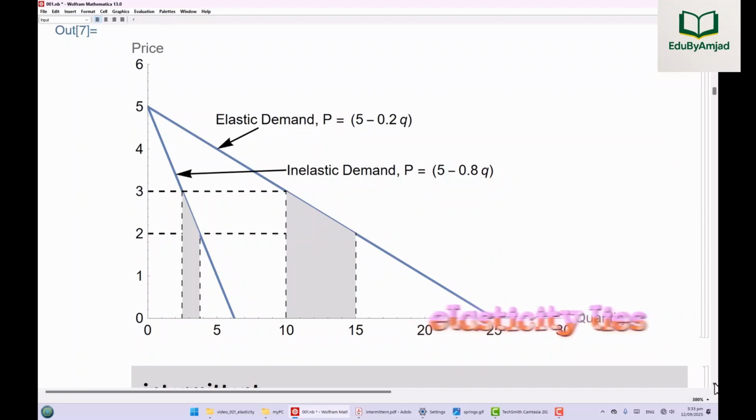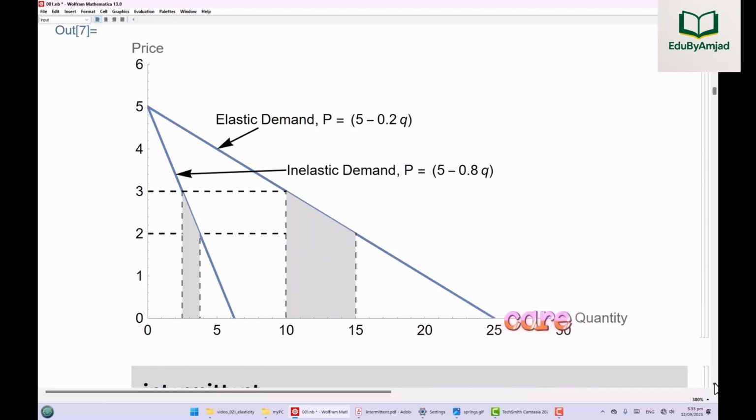For businesses, elasticity lies at the heart of pricing decisions. If a product is elastic, raising prices risks losing customers and revenue. But if it's inelastic, firms can raise prices and still keep most of their sales. Think about it. Dining at a luxury restaurant is elastic. You'll skip it if it becomes too expensive. But salt, even if the price doubles, households still buy it.